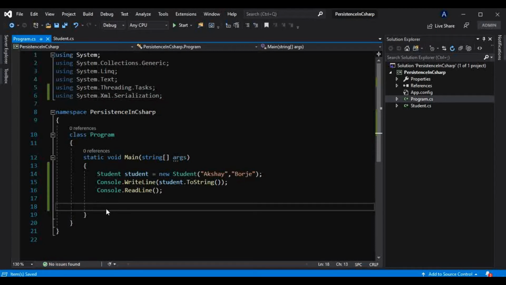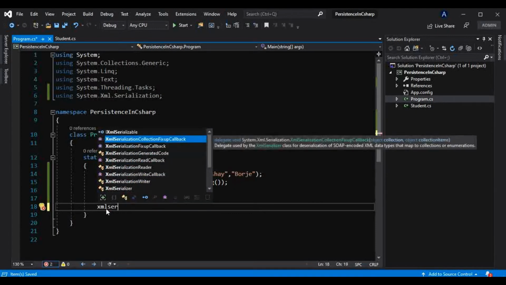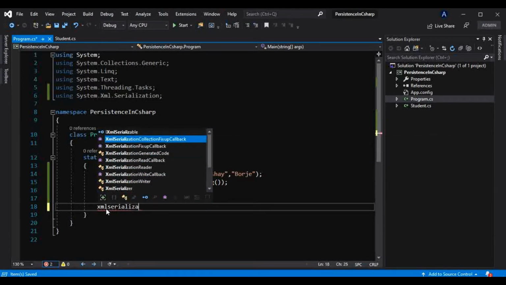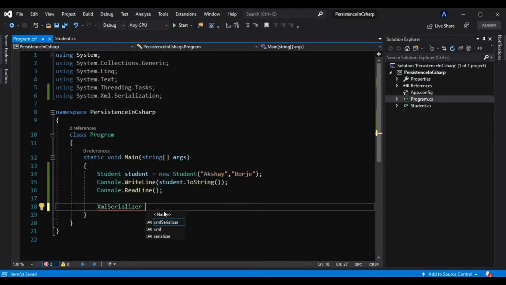Inside that namespace there is XmlSerializer, and we can create an instance of that, something like this.